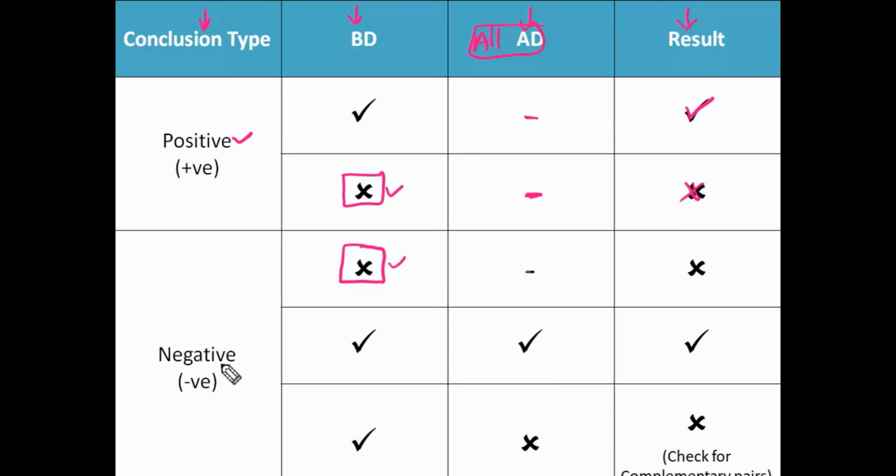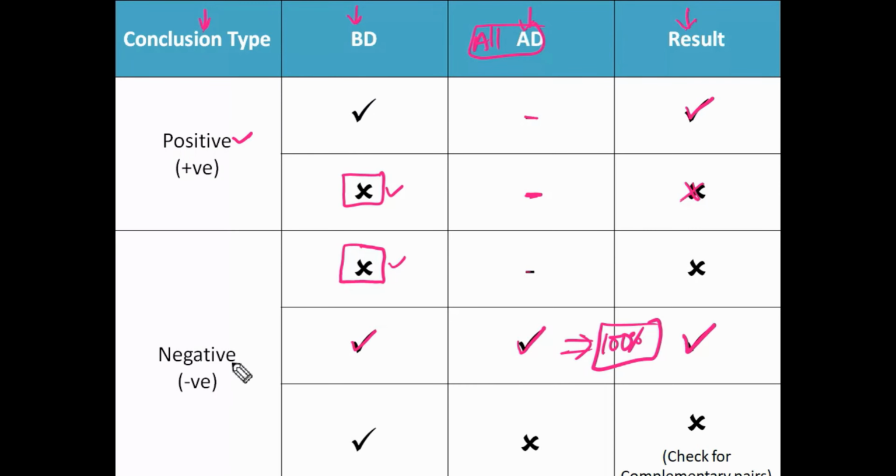Okay. So for a negative conclusion, if basic diagram follows, there is no guarantee of following all the alternative diagrams. For a positive conclusion, we can give guarantee. If basic diagram follows, all alternative diagrams will automatically follow. For a negative conclusion, we cannot give guarantee that all alternative diagrams follow. So that's why we need to verify alternative diagrams also. Suppose along with the basic diagram for a negative conclusion, all alternative diagrams also follow. That means it follows 100%.